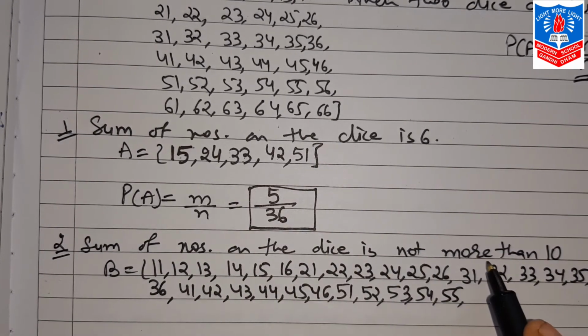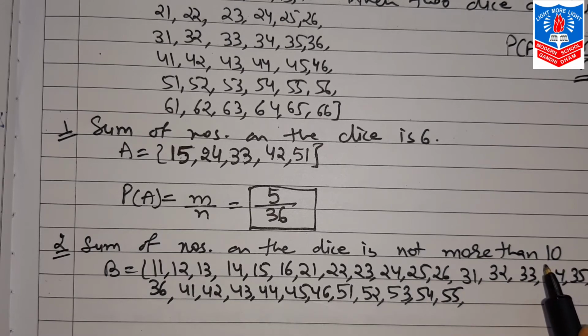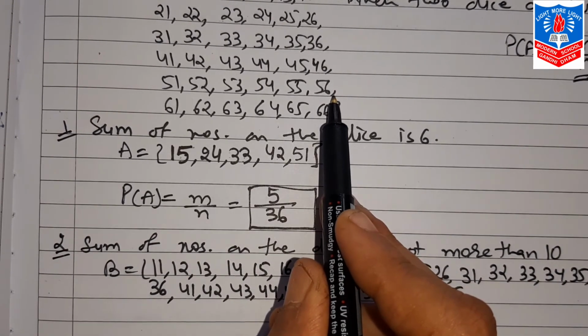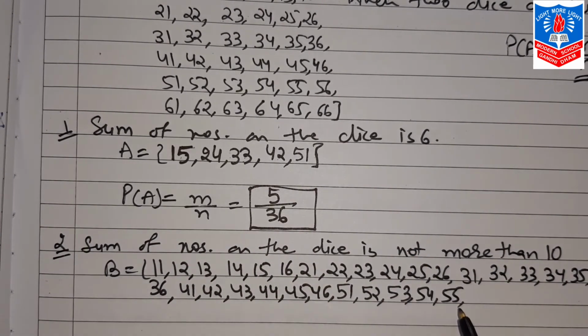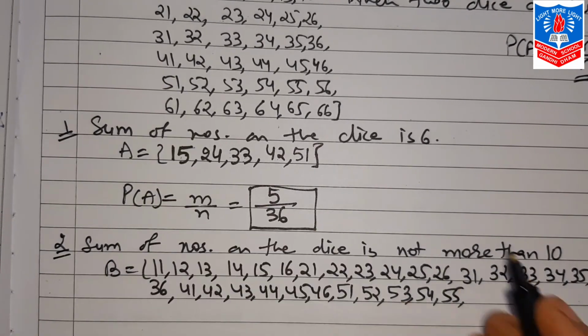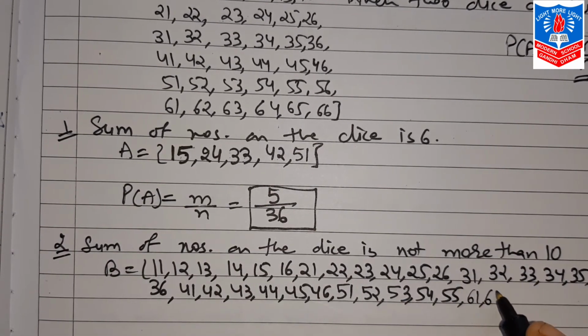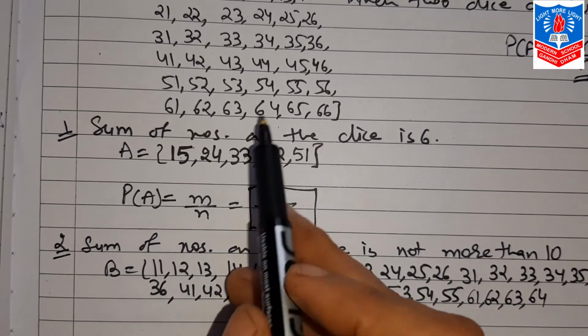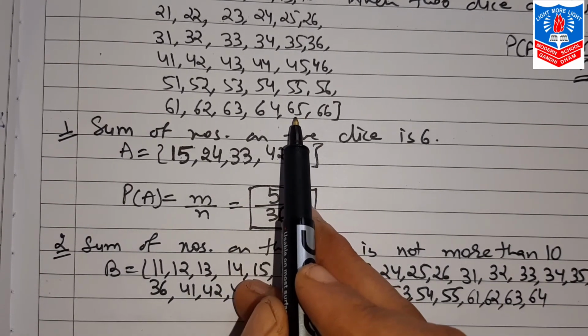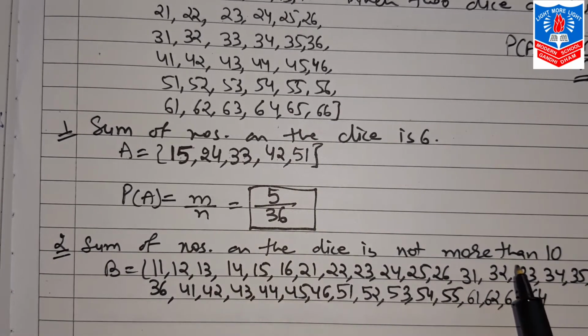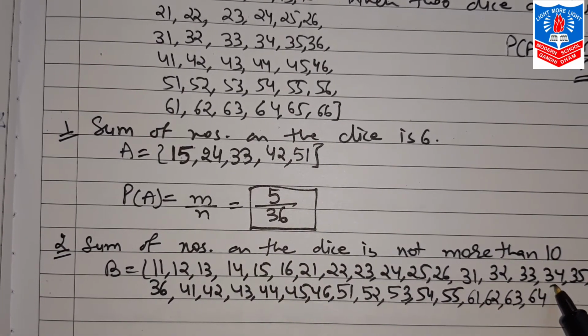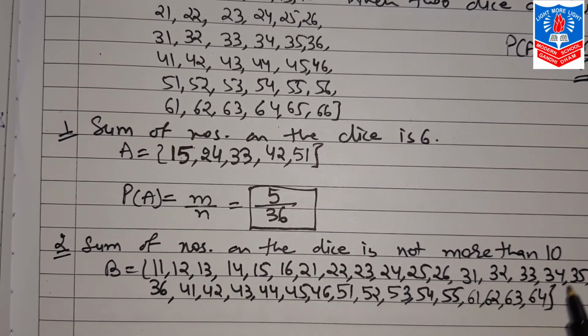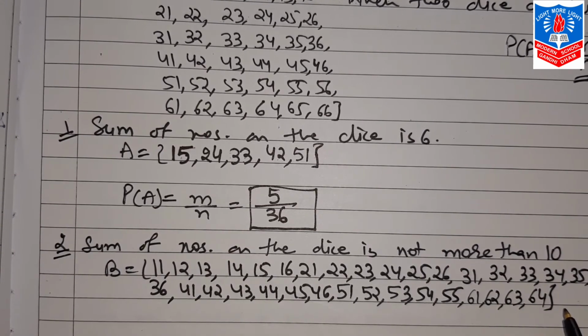What is here? Not more than 10. The total of 5 and 6 is 11, so that we will not write. Next to that is (6,1), (6,2), (6,3), (6,4). Again, the total of (6,5) is 11, and this will be 12. We want not more than 10. So how many now? Only 3 are not there. Total are 36, from which 3 are not there.